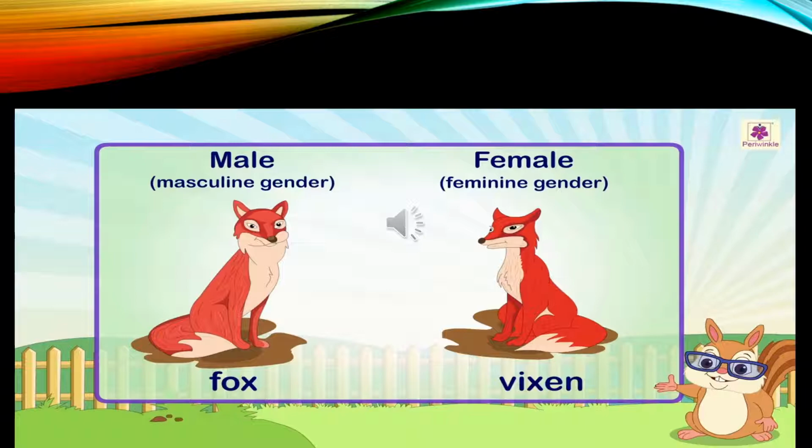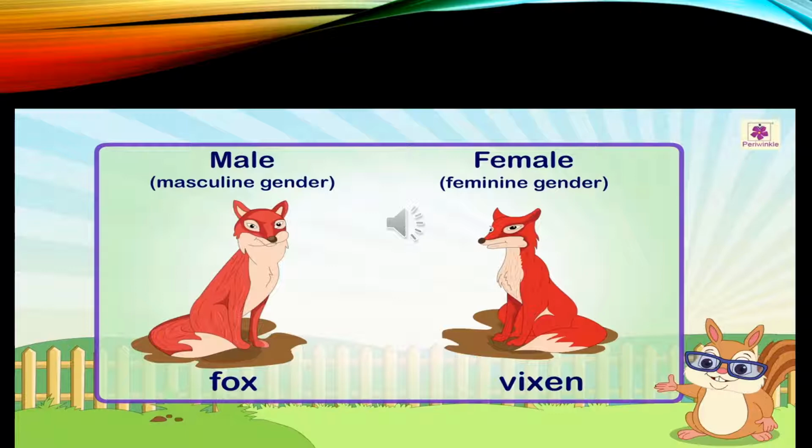So this is one more example of gender for male or female. Here in this slide you can see there are two pictures. One is a male animal and another one is a female animal. Males are called masculine and females are called feminine. So male, masculine gender; female, feminine gender.